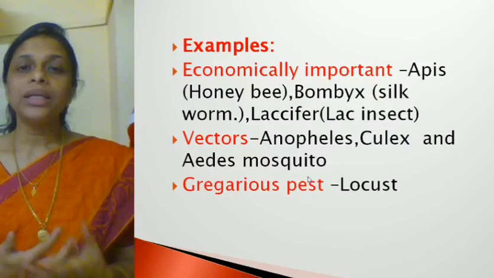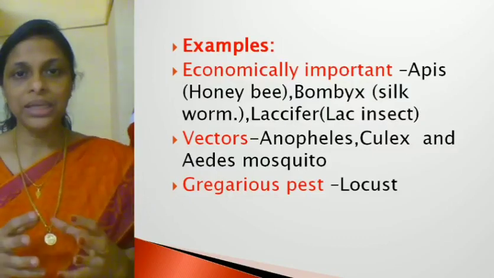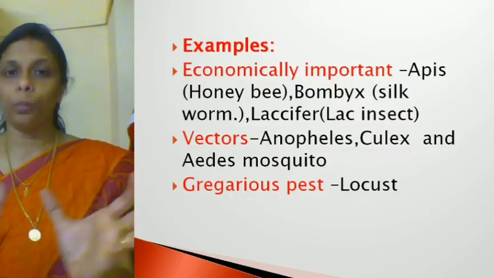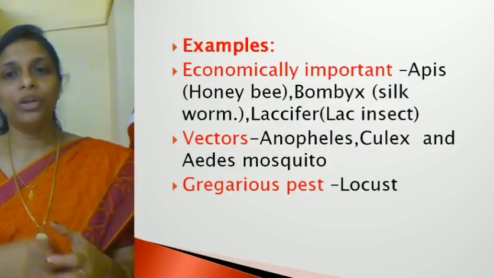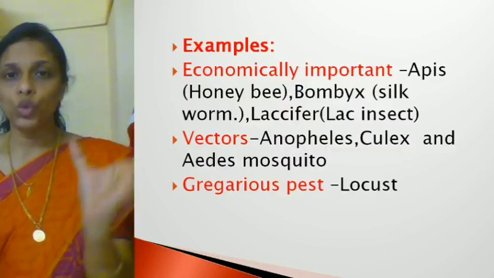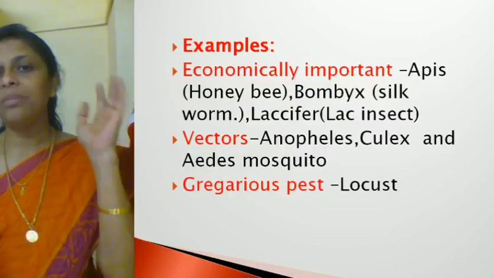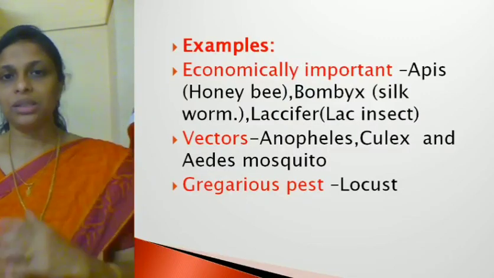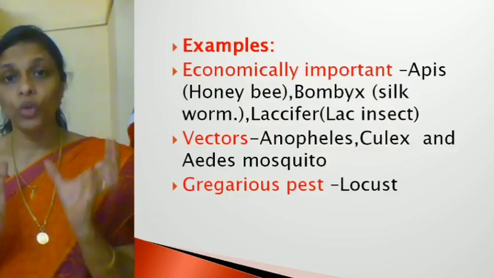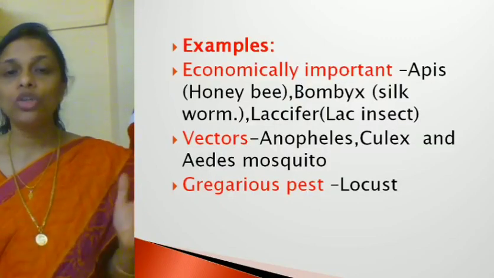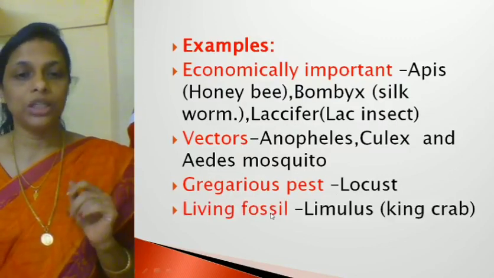Now another example is the gregarious pest. Gregarious pest means insects which attack the croplands in a group. Recently, you must have heard on TV or read in the news about a swarm of locusts attacking crops, especially in Punjab, Haryana, Delhi, that is, the northern states. A group of locusts comes and attacks the croplands and destroys them. So the example for gregarious pest that you have to remember is the locust.